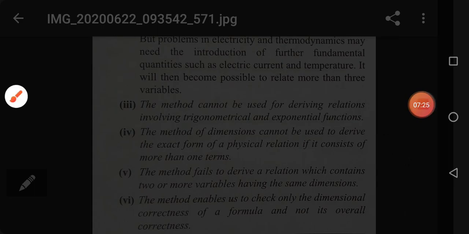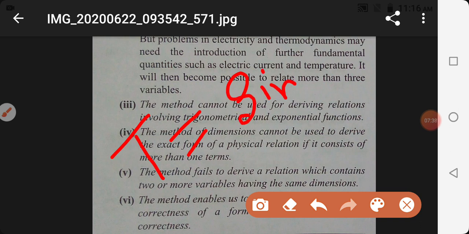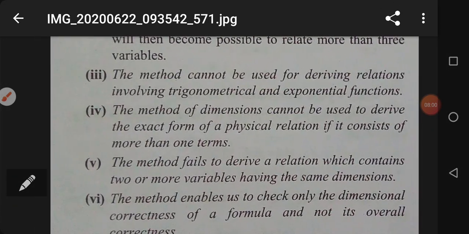If the expression has any term which includes trigonometric functions, sine, cos or tan, then this physical analysis is not able to find out the relation, because it fails for the terms which are exponential or trigonometric. Understood? Come to next.